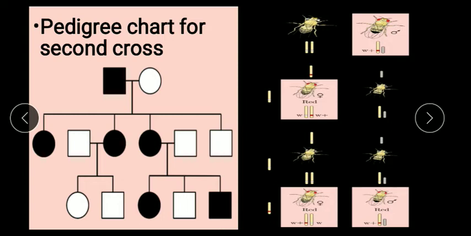I have constructed a pedigree chart for the second cross. In the second cross, the male fly having one dominant gene is crossed with the normal female having no dominant gene at all. That means she has the white-eye gene.